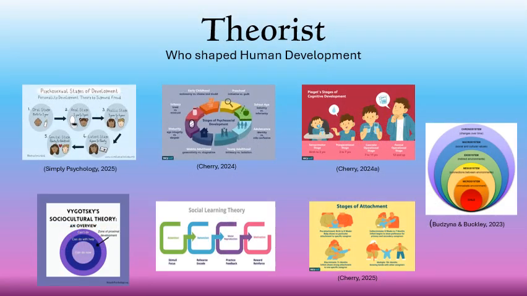Theorists who shaped human development. Sigmund Freud developed the psychosexual theory of development. Erik Erikson's psychosocial theory outlines 8 stages of development. Piaget's theory of cognitive development, Vygotsky's sociocultural theory, and then there's also the attachment theory and the ecological theory.